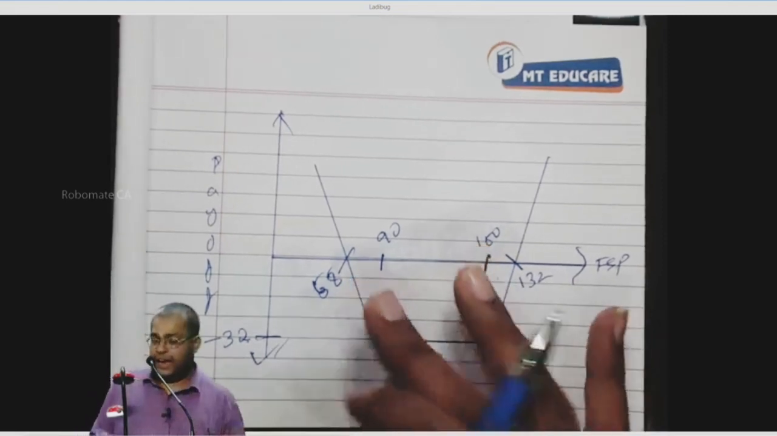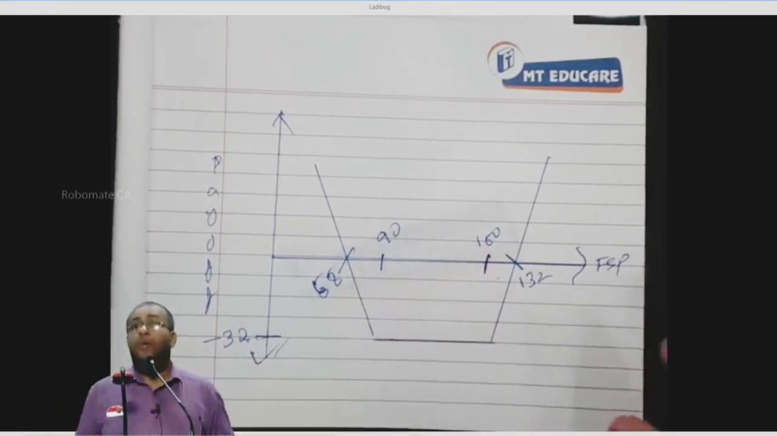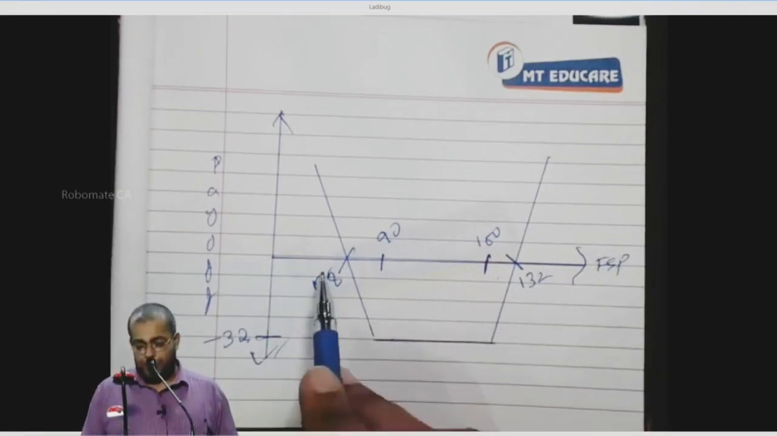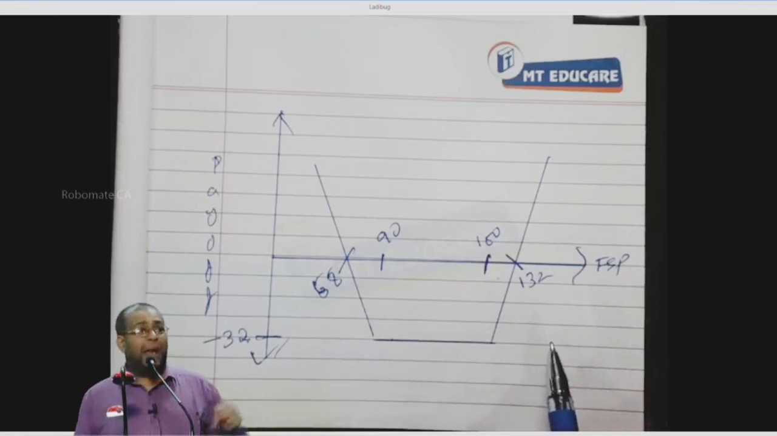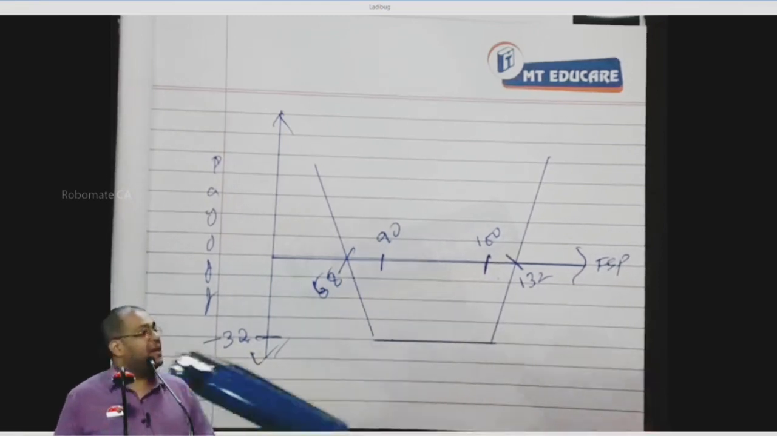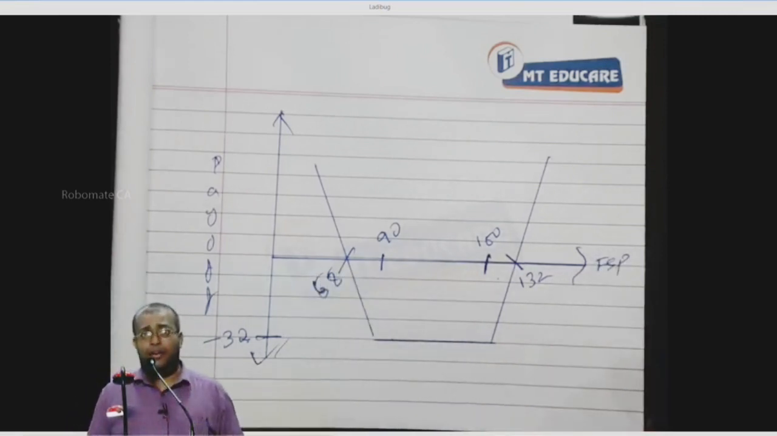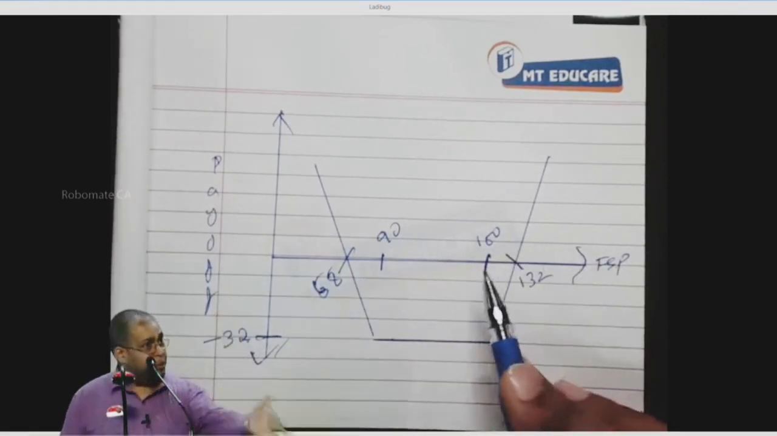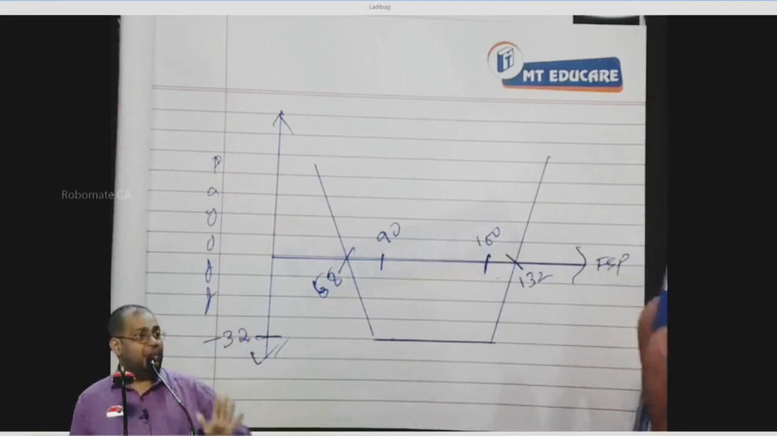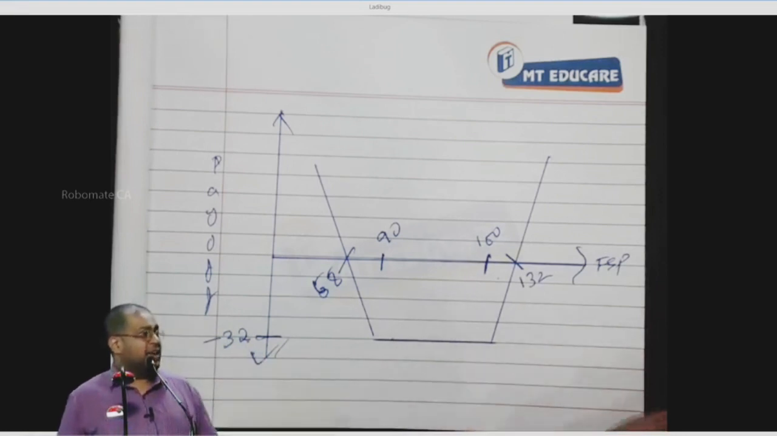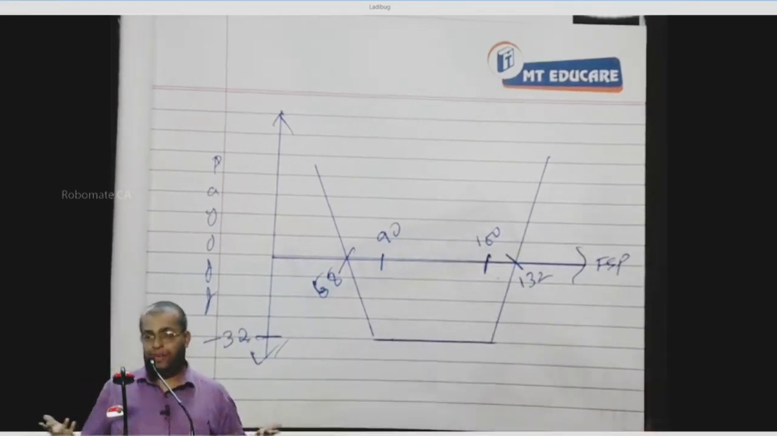Below 58, above 132. What is the loss range? 58 to 132. What is the maximum loss? 32, when between 90 and 100. Right or not? Now, why is loss happening between 90 and 100? Between 90 and 100 FSP, neither put will be exercised nor call will be exercised. So entire premium gets wasted. So that is the strangle payoff. Can I proceed or not?